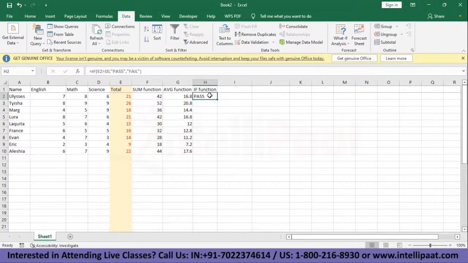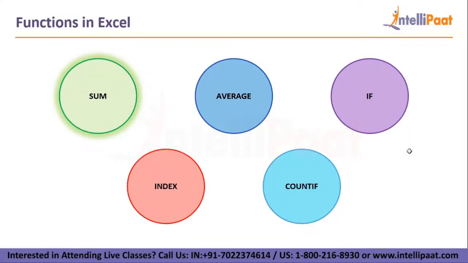As you can see, 21 is greater than 10, so we have pass. Just like that, we'll see for rest of the students as well. As you can see, everywhere we got pass, only at one place we got fail. The if function works properly, and we'll move on to our next function.